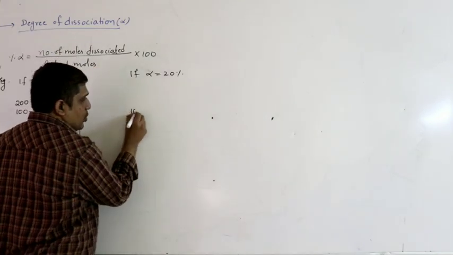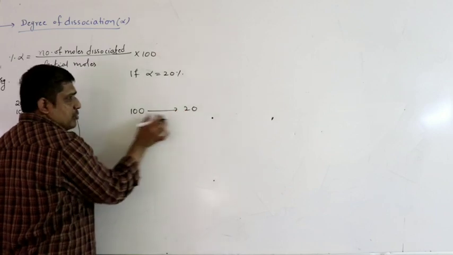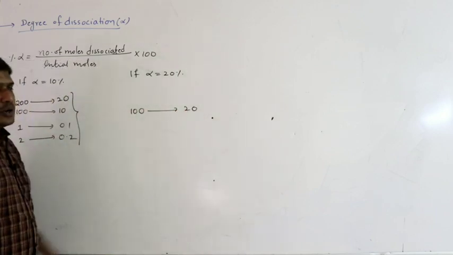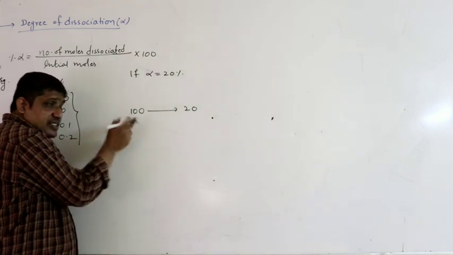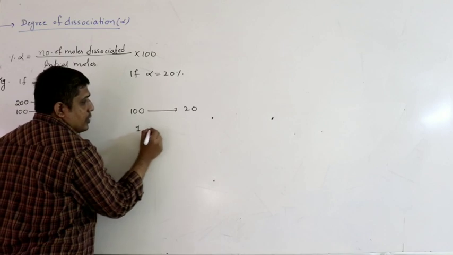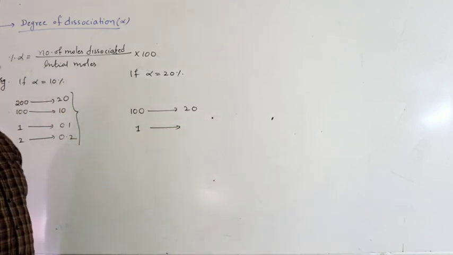If I take 100 moles initially, then 20 moles are dissociated. That means for every 100 moles, 20 moles are reacted. So the number of moles reacted is 20 if you take 100 moles. But it is not necessary that you have to take 100 moles. I can take only 1 mole. If I take 1 mole, what is the number of moles reacted?